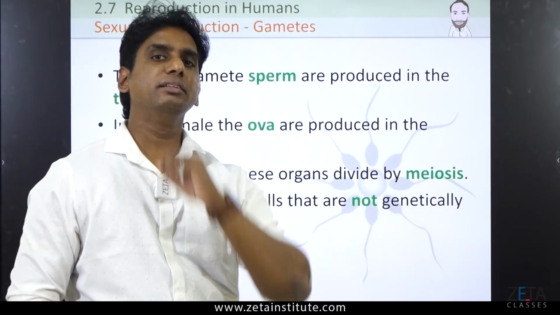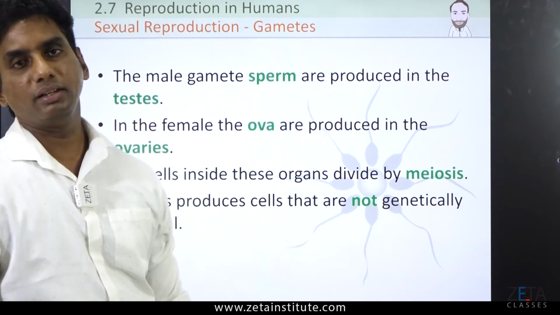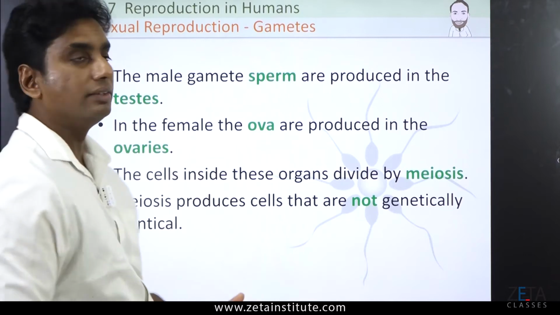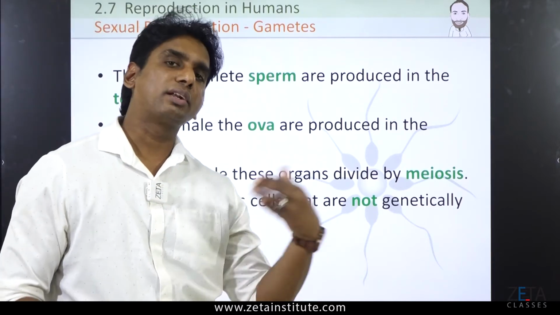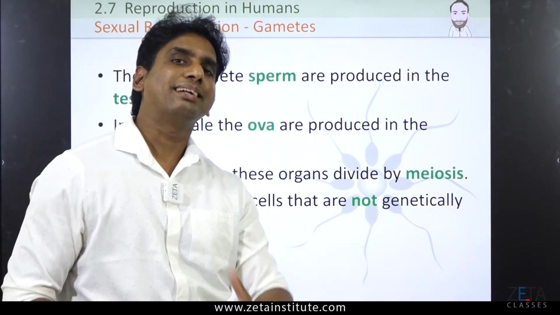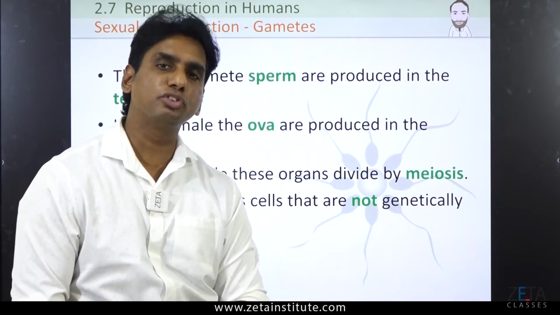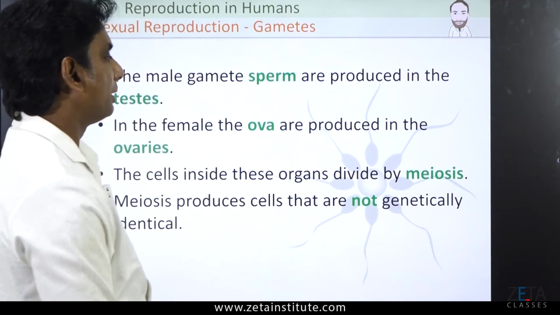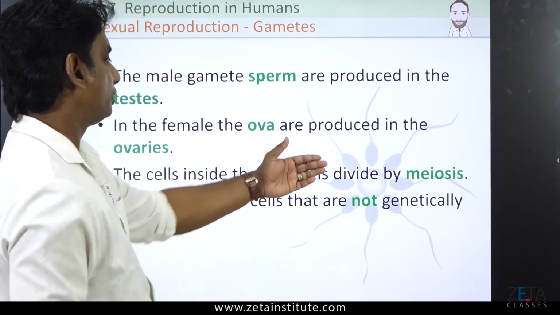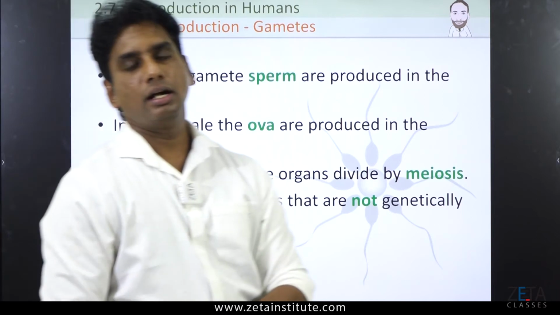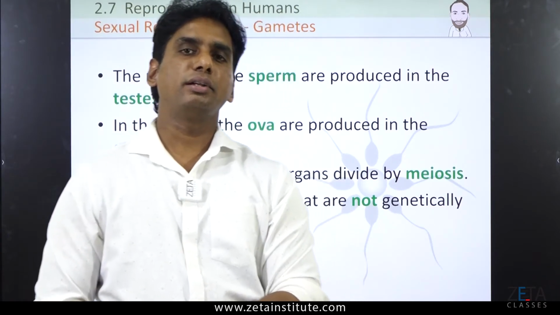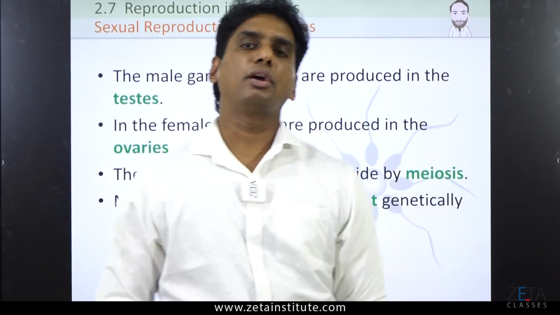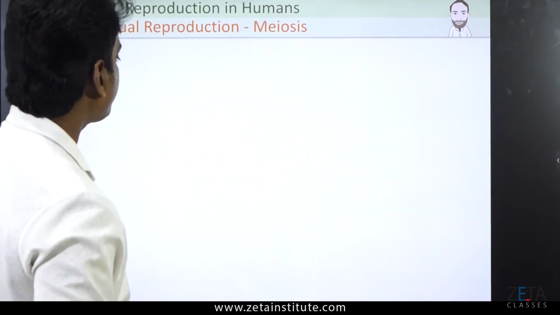And who is making this change? Meiosis is making this change. So the main significance of meiosis is not only producing daughter cells or a division in the number of chromosomes, which I will be talking about later in another subunit of genetics, but also to not have genetically identical organisms. We need to have variation, change is required in individuals.